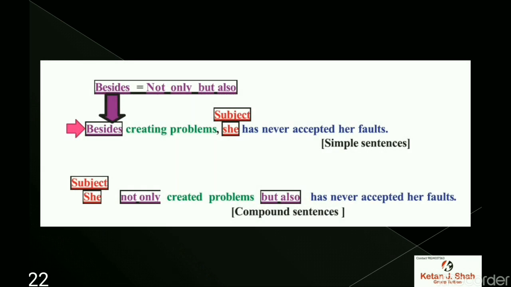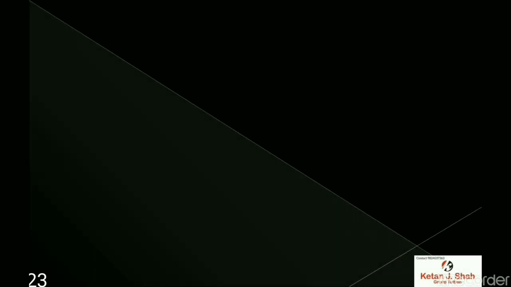Besides becomes not only but also when it is converted from simple to compound sentence. Besides creating problems, she has never accepted her faults. She creates problems, but also does not accept her fault. These are two tasks, and so she is doing both these tasks. So, not only but also is used here. She not only created problems but also has never accepted her faults. She did both the tasks, and so not only but also was used here.